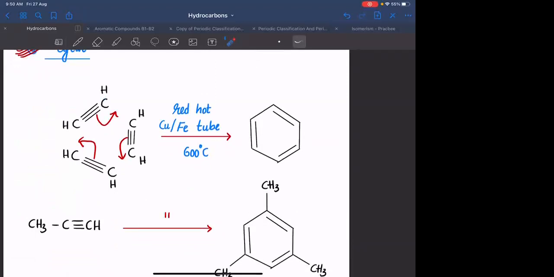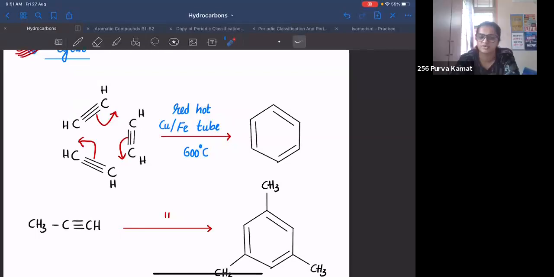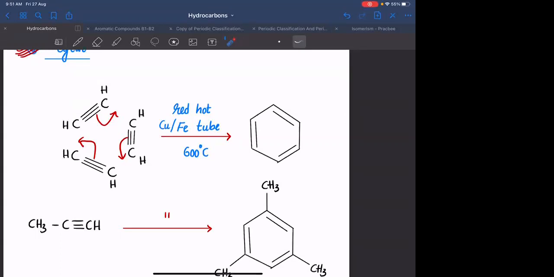If you want to form benzene from hexyne, what is the catalyst used? Cr2O3, V2O5, Mo2O3. Very good. Cr2O3 or V2O5 or Mo2O3.